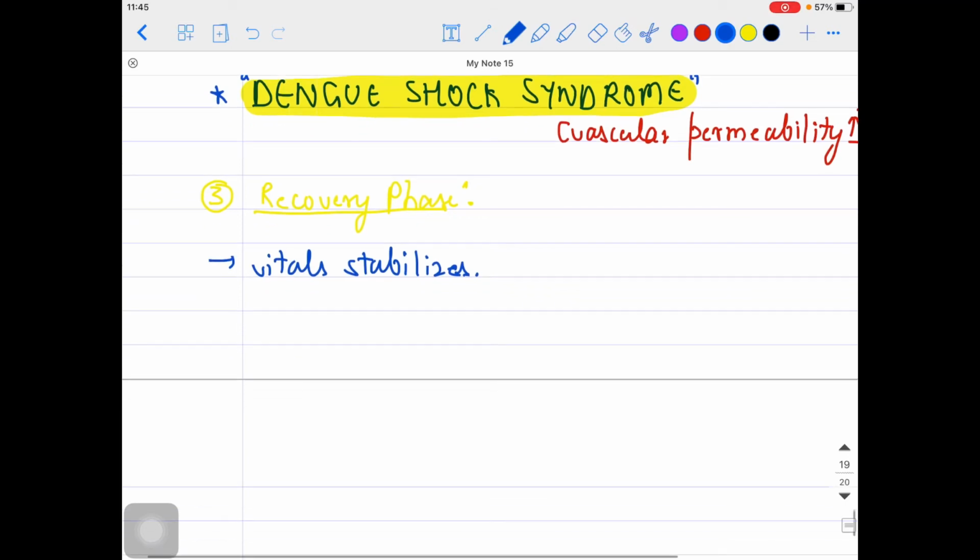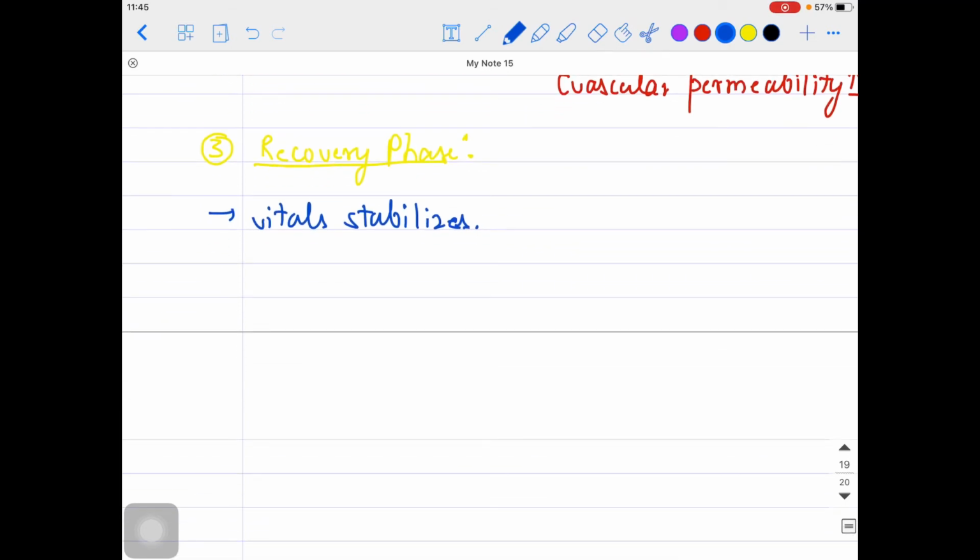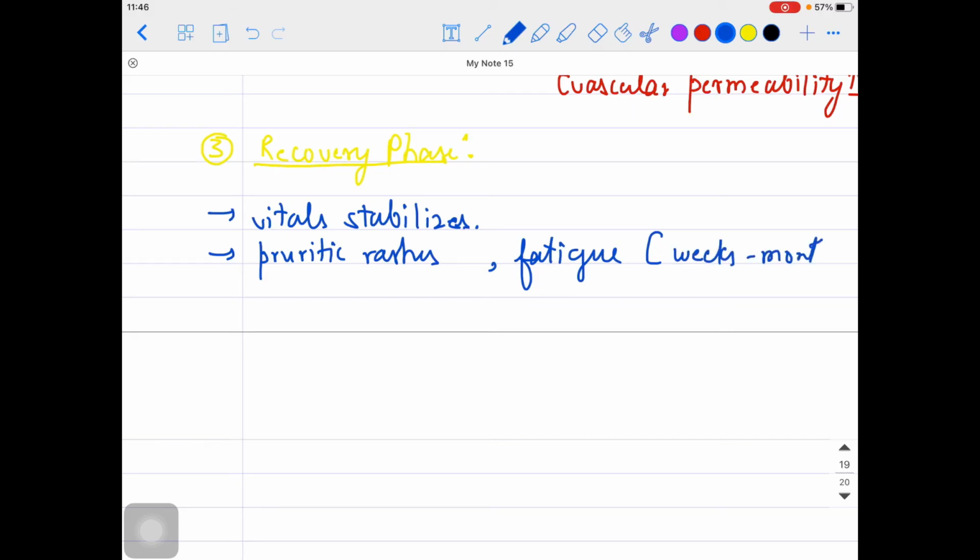Okay, now some persons might have some new kind of rashes also. Pruritic rashes might be there, like they might be having itching and all, right? Then some persons might have fatigue and similar features, which might persist. It depends: from a few weeks to a few months, depending on the patient and how severe their symptoms were before this phase.